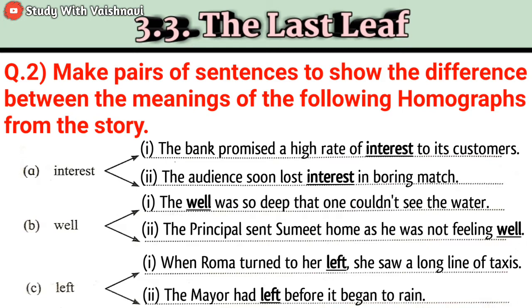Now next, that is well. Now see, the well was so deep that one could not see the water. Now next, the principal sent Sumit home as he was not feeling well. Now next, that is left. Now see, when Roma turned to her left, she saw a long line of taxis. Now next, the major had left before it began to rain.